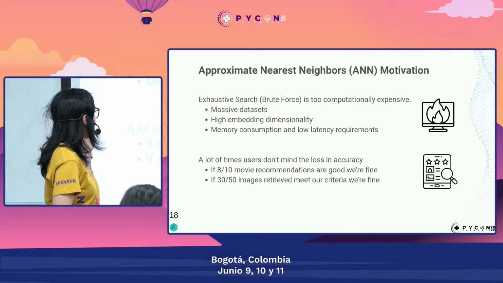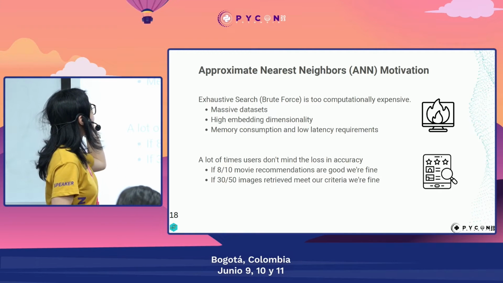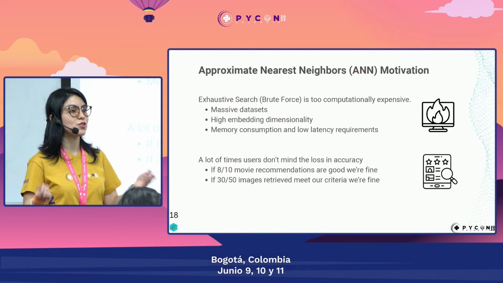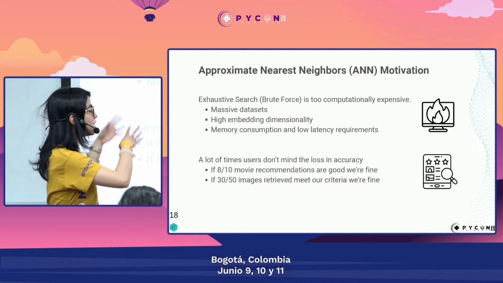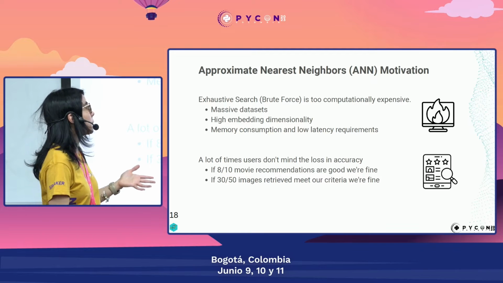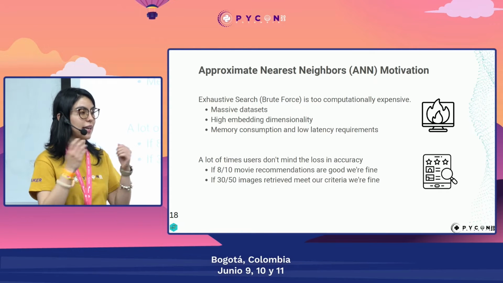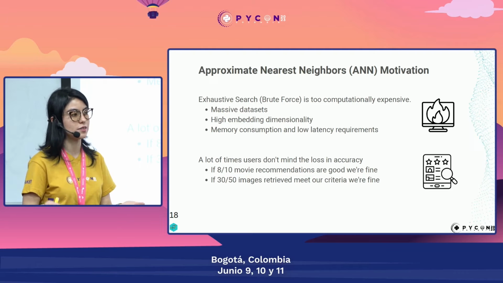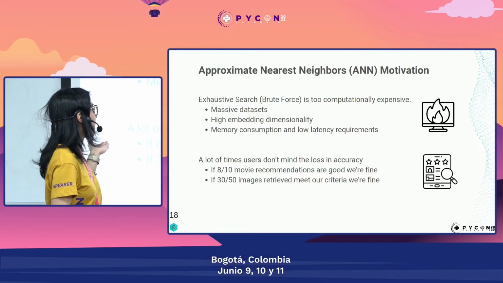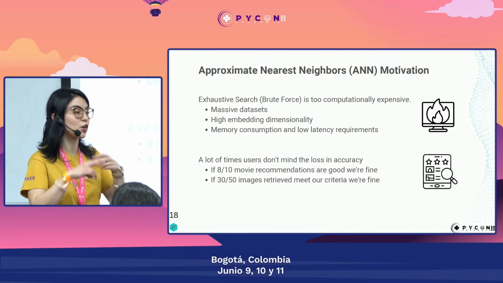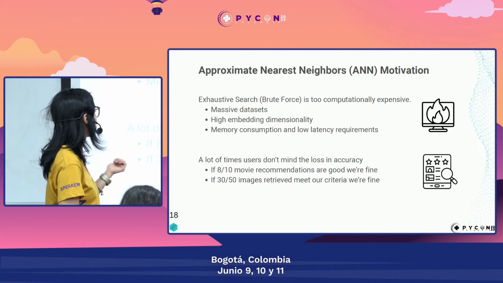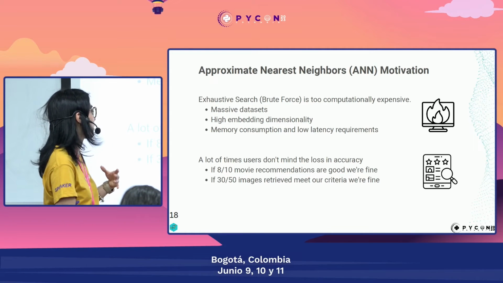So that's why the proposal of approximate nearest neighbors is to sacrifice a little bit of the precision and recall of the exhaustive search or brute force approach, in order to get a better time. It's always a trade-off between precision and time. And anyway, these recommendations are good enough. We usually have 8 out of 10 good recommendations for movies, or 30 out of 50 images retrieved from a criteria.